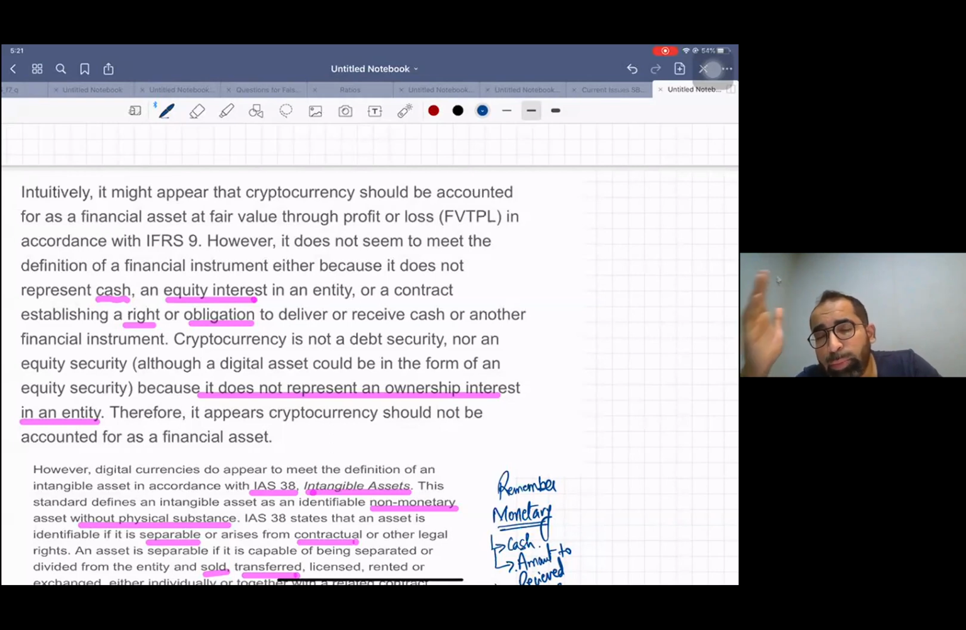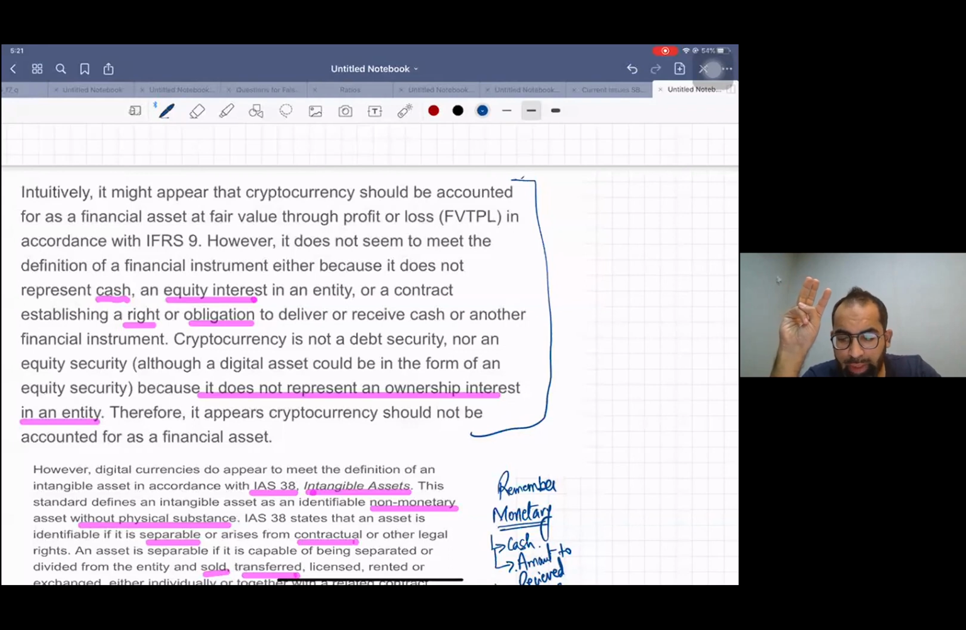Forget about the fair value through PNL or fair value through OCI thing. Whatever I told you is written in this paragraph, and yes, I have taken this paragraph from the accaglobal.com article. Okay, so now let's summarize it. Cryptocurrency is not cash. We proved it. Cryptocurrency is not cash equivalent. We discussed it. Number three, cryptocurrency is not a financial instrument as well.